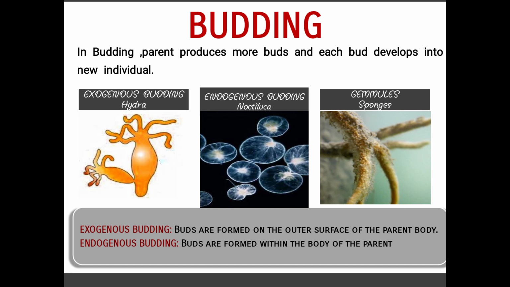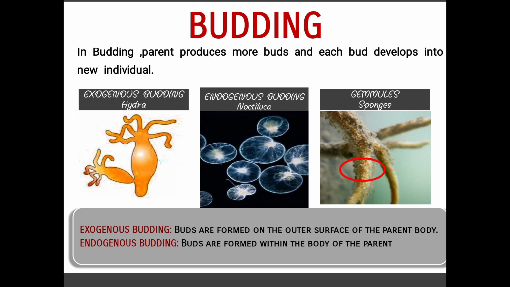Under unfavorable conditions, the sponges make these gemmules, and the gemmules withstand the adverse conditions, just like a cyst or spore withstands unfavorable conditions. Later, when the conditions become favorable, the gemmules hatch into a newer individual. So that is what gemmules are.